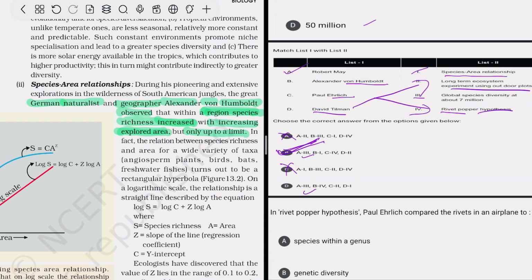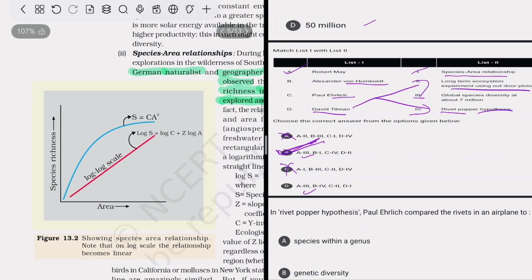After that it becomes stable. We can see that species richness increases with the area, but only up to a certain point. After that it becomes stable.